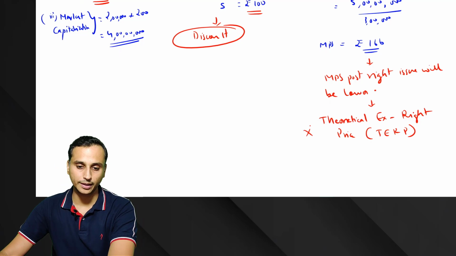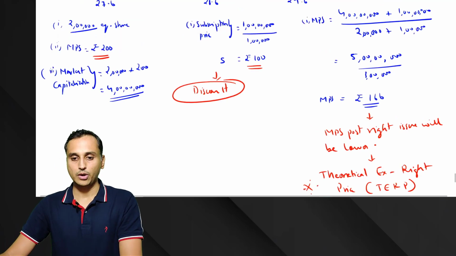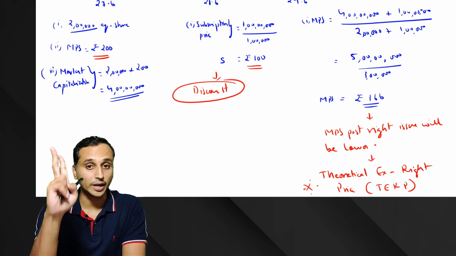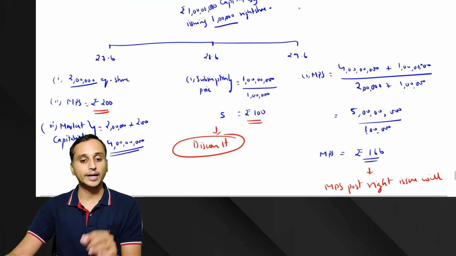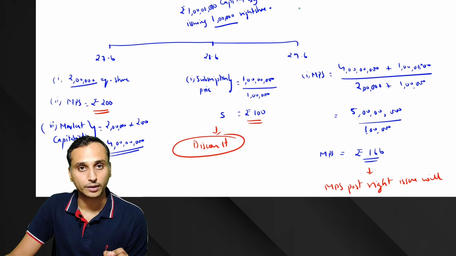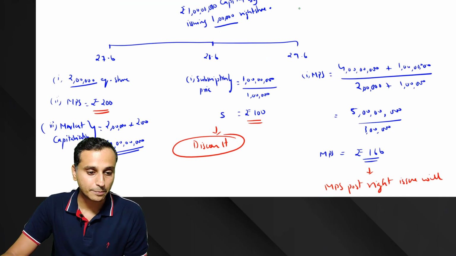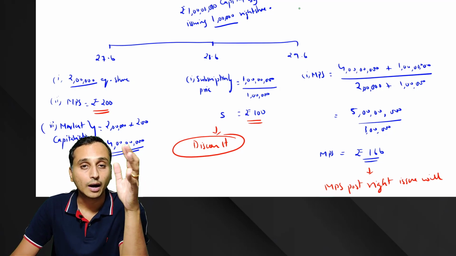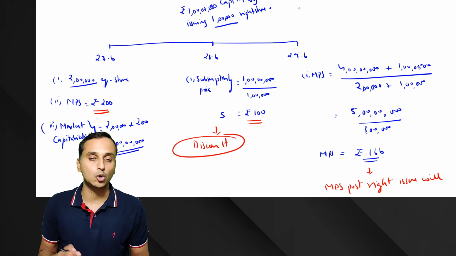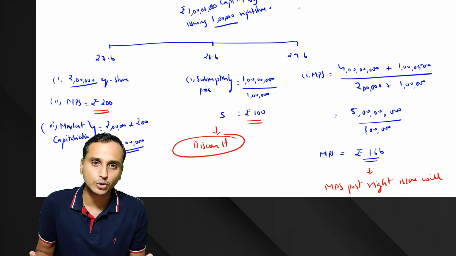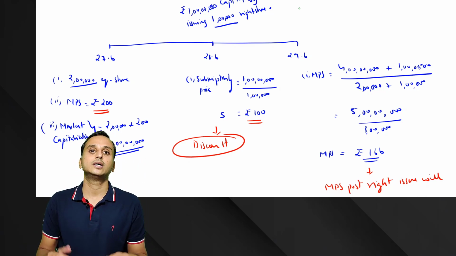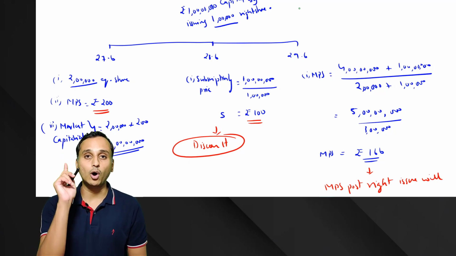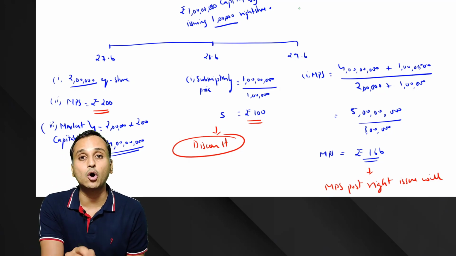Okay, everyone, very important. So now I've given you two very crucial pieces of information about rights issue. What's the first one? That rights issues are issued at a discount. You can see that the MPS was 200 rupees, but it was issued for 100 rupees. Rights shares are issued at a discount. Why? Because you are giving your existing shareholders a chance to buy more shares at a lower price.